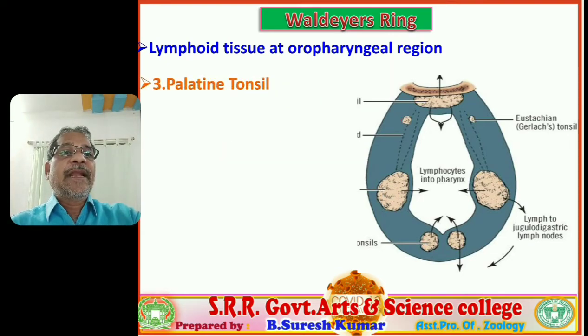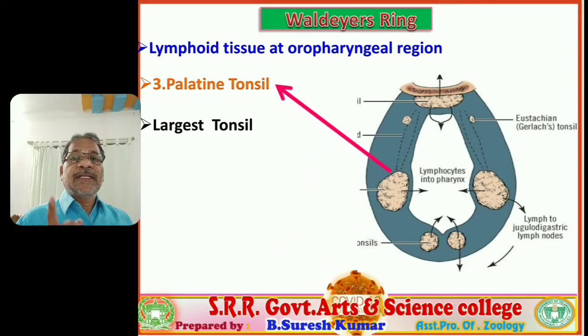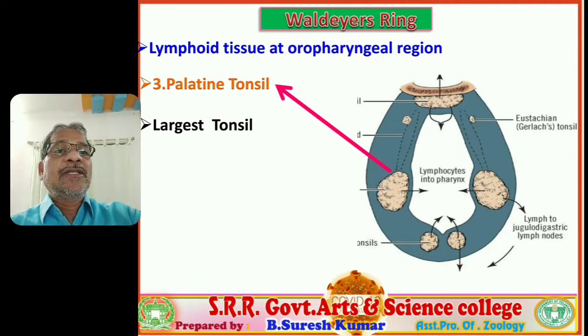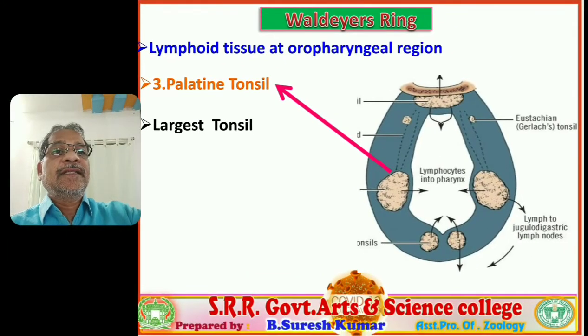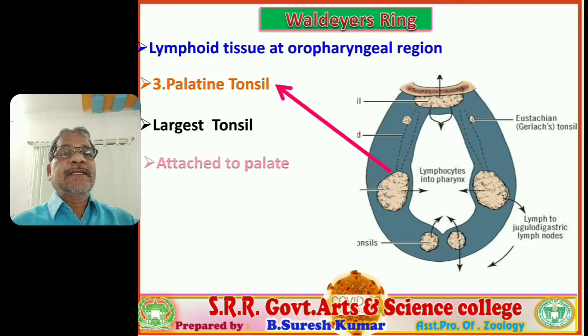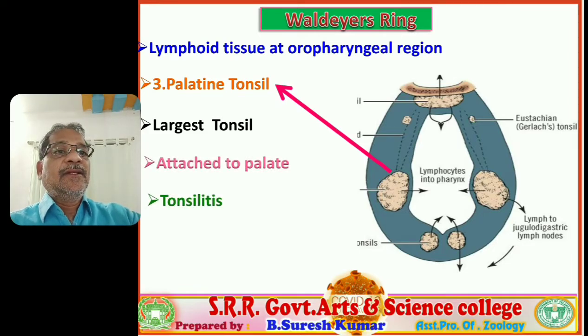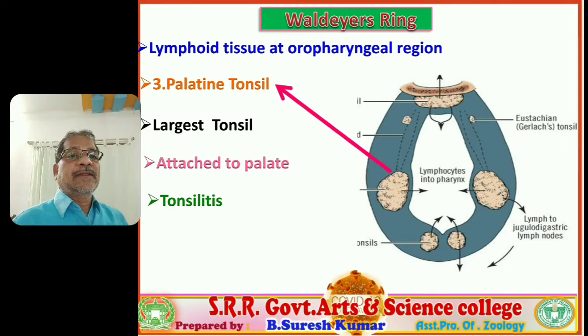And third variant, the palatine tonsils. The palatine tonsils are the largest tonsils in Waldeyer's ring. You verify, the size is also larger. These are the palatine tonsils. Compared with the others, the size is very large, the largest tonsil, and it attaches to the palate. The palatine tonsils undergo infections; viruses and microbes infect the palatine tonsils.